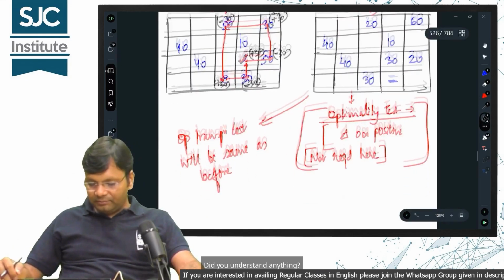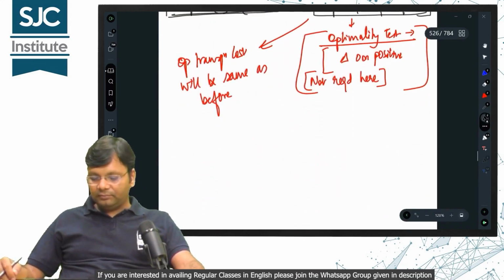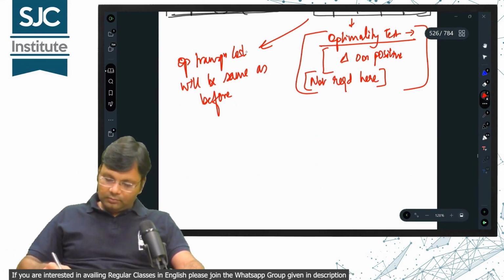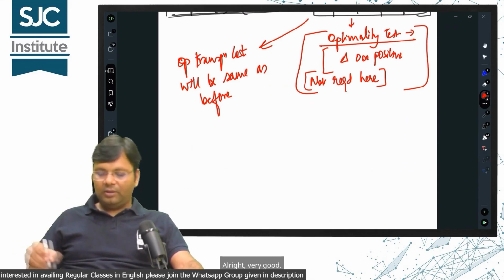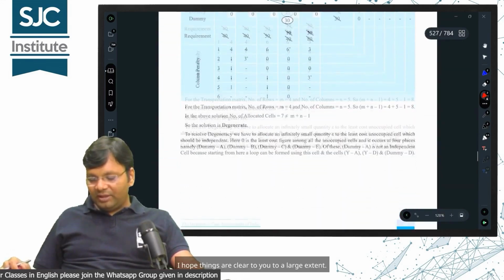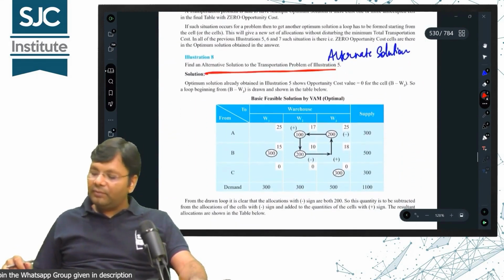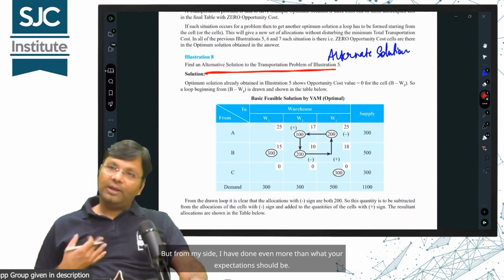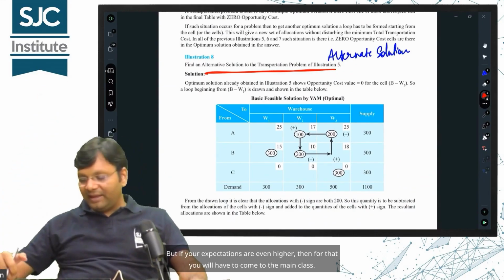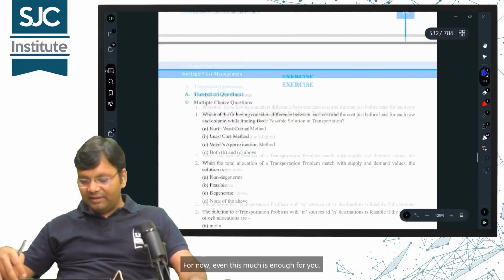Did you understand? Is it clear what the loop matrix and reallocation matrix are? Alright, very good. I hope things are clear to you to a large extent. It is possible that your expectations were a bit higher. But from my side, I have done even more than what your expectations should be. If your expectations are even higher, then for that you will have to come to the main class. For now, even this much is enough for you.